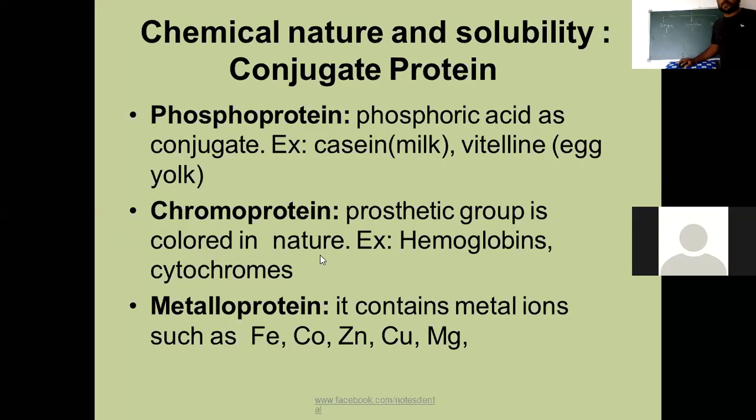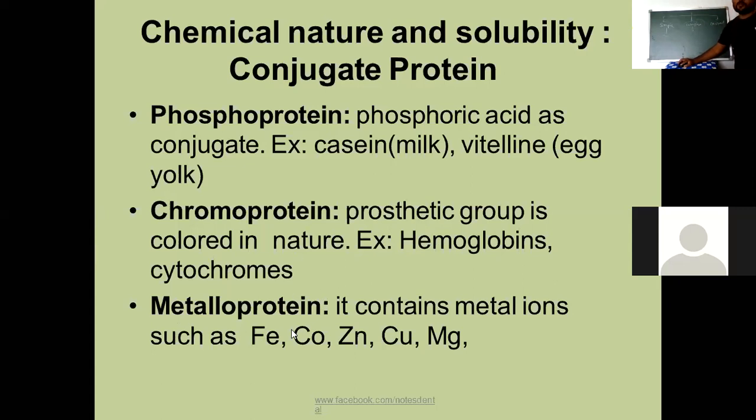Next, chromoproteins. Prosthetic group is colored in nature. Example, hemoglobin and cytochrome. Here, globins are the proteins and have the color component. Chromoprotein, and here the prosthetic group is colored in nature. For example, whatever heme is present is going to give the proper color. That's why hemoglobin and also cytochromes.